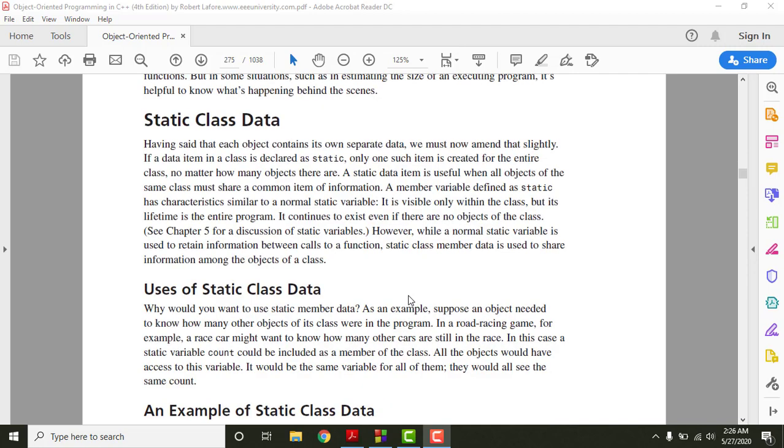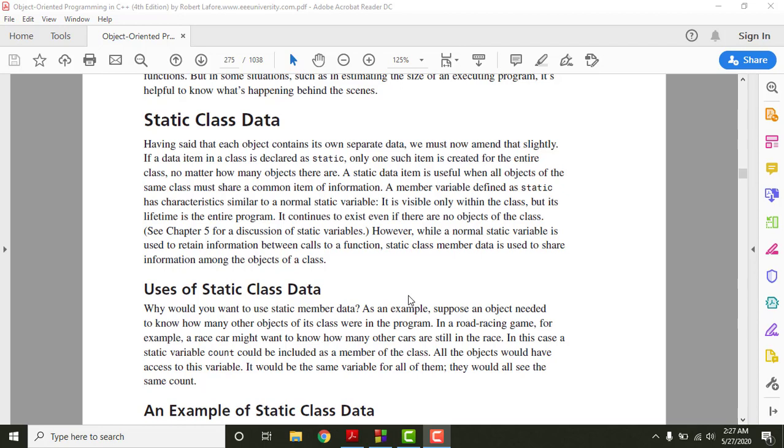Now let's talk about static class data. We have seen that every single object in a program will have different values of its data members. However, they have the same member functions. Now the question is, can we have the same values of data members for all the objects that we have created? And the answer is yes.